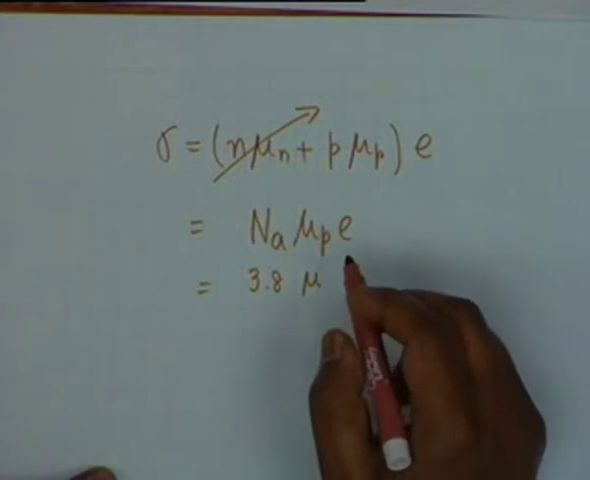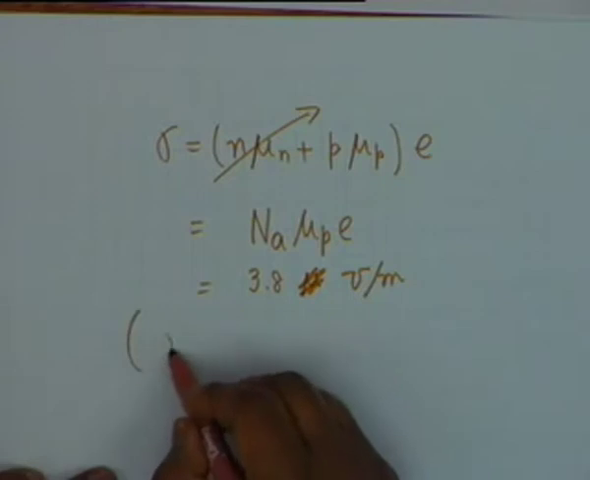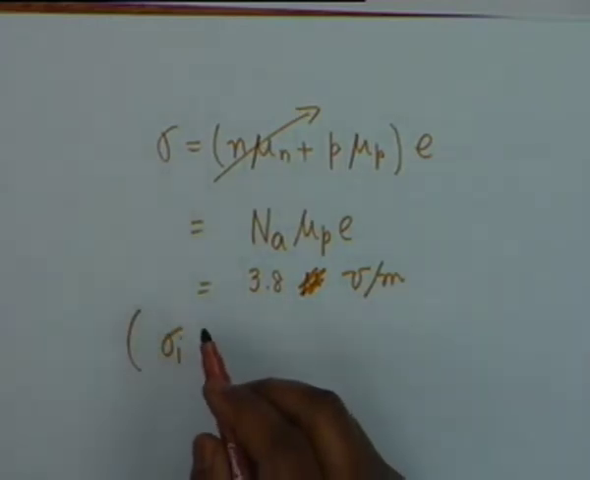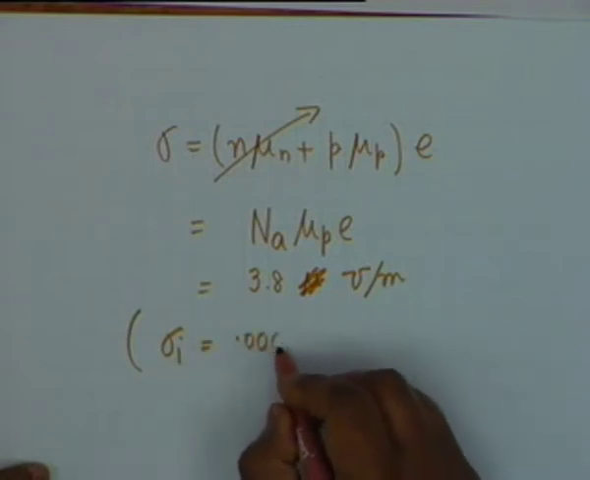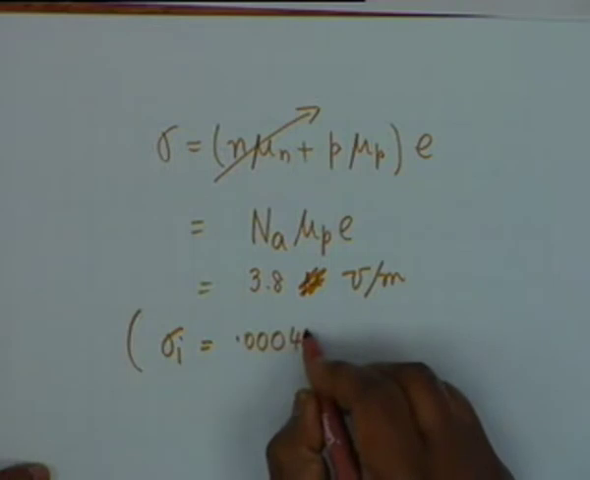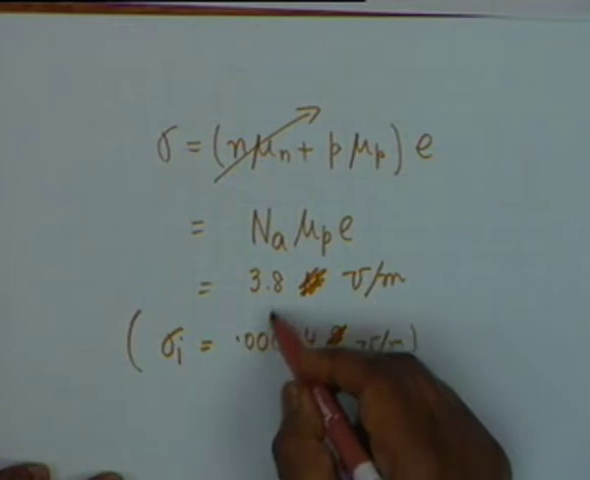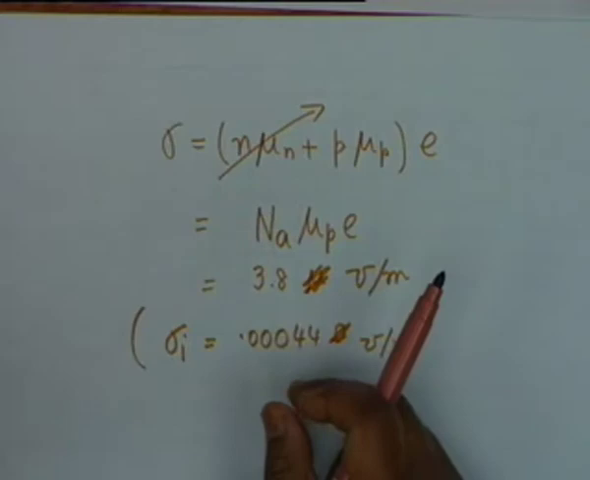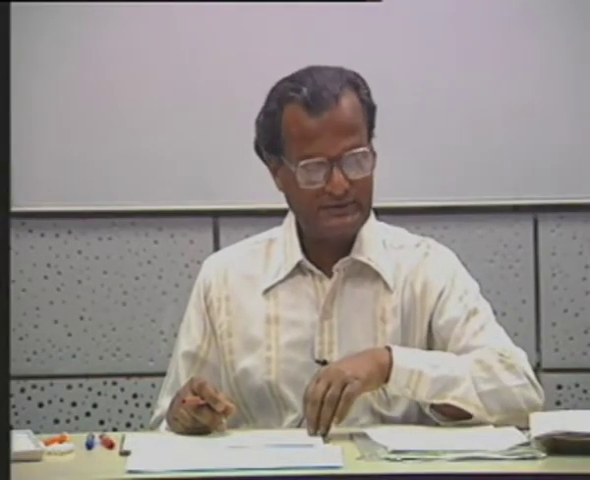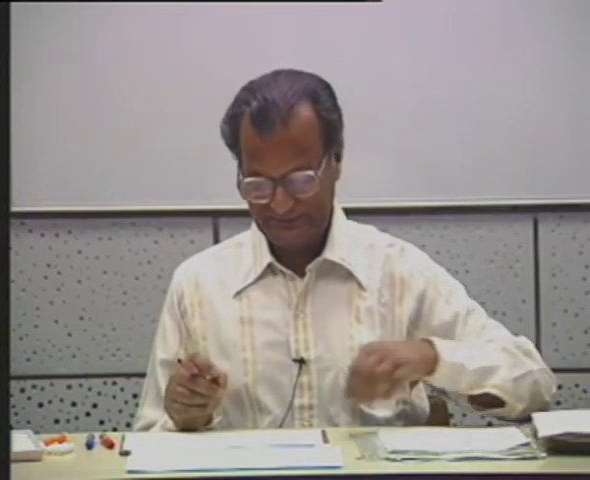3.8 mho per meter. If you compare this with sigma i, the intrinsic conductivity is of the order of 0.0004, 3044 mho, I beg your pardon, mho per meter. You can see how many times the conductivity has increased, even with a small amount of doping, which amounts to only 1 atom in 10 to the 7. And this is the main reason why semiconductors are so important.